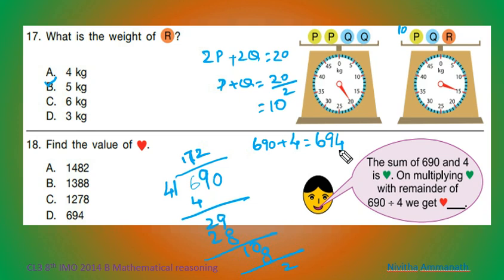So multiplying this green heart with the remainder 2. So 694 into 2. 4 2s are 8, 2 9s are 18, 8 1, 2 6s are 12, 12 plus 1, 13. So 1388. B is the correct option.